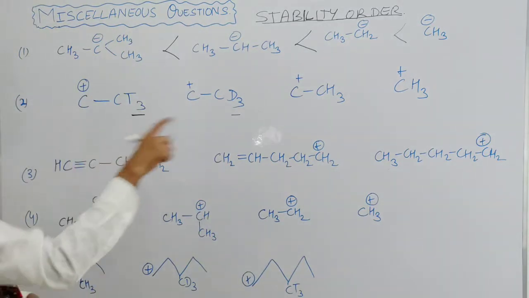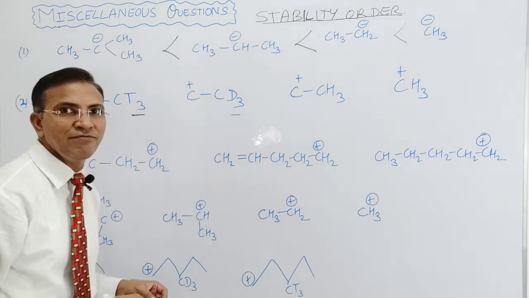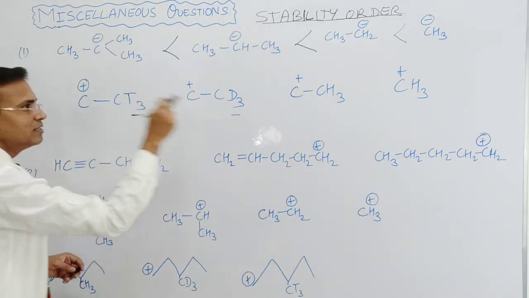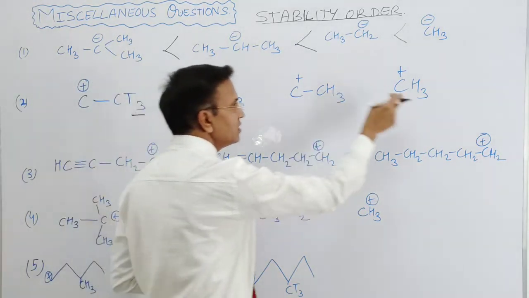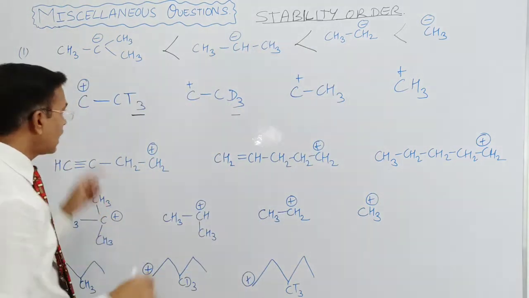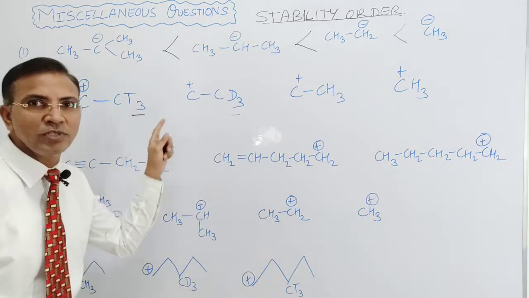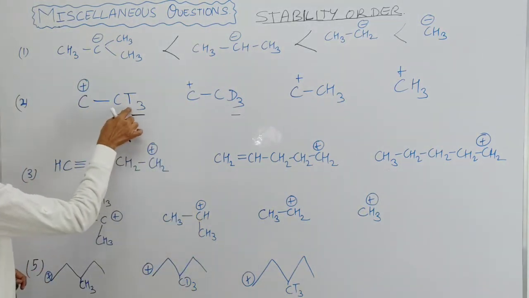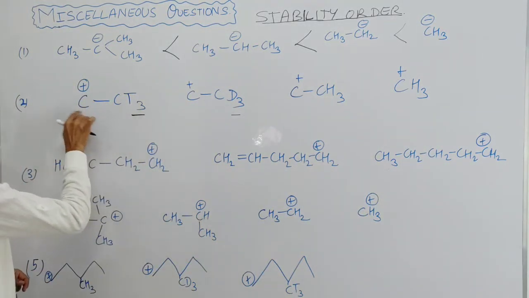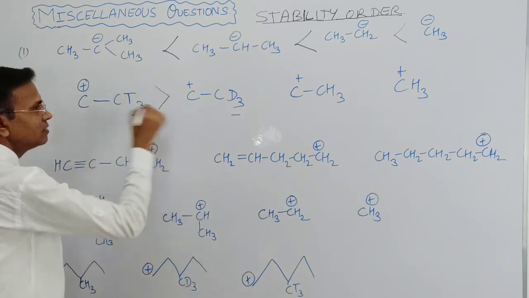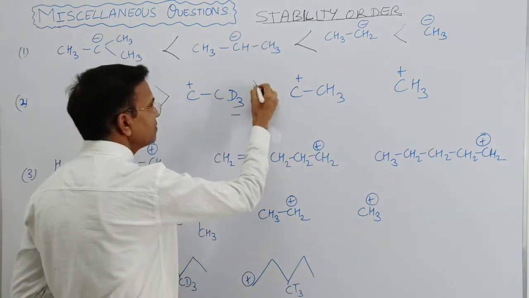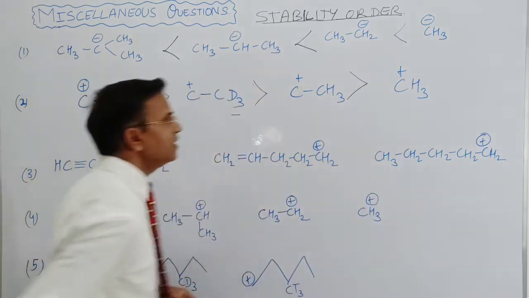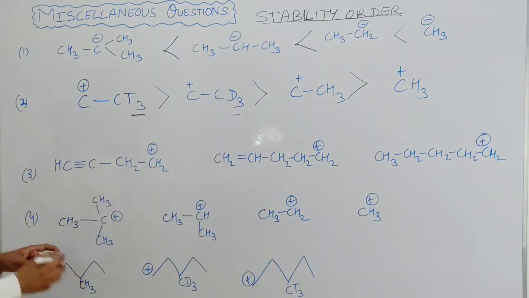So in these three, this all shows the plus I effect, and the plus I order is: if this shows more plus I, then CD3, then CH3, then hydrogen. The stability of carbocation is directly proportional to the plus I effect. So it is more stable because it releases more electrons towards this. So it is more stable than CD3, then CH3, and then hydrogen. Right? So this is the stability order of this question.